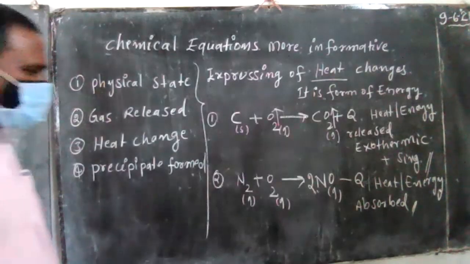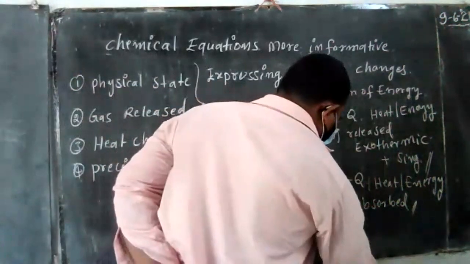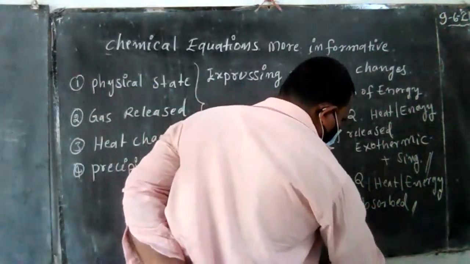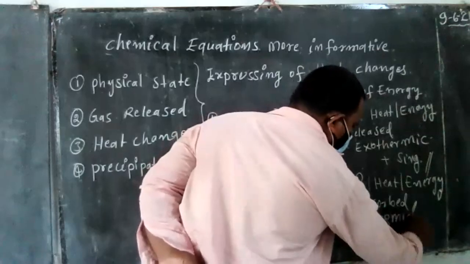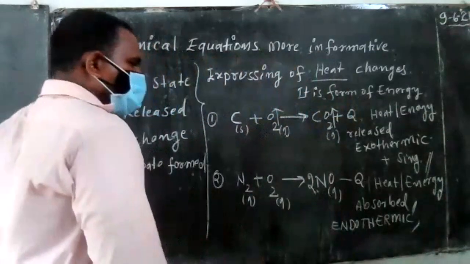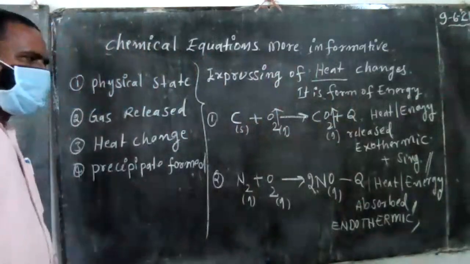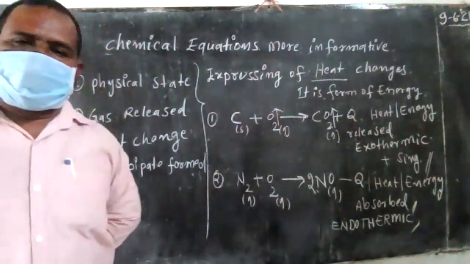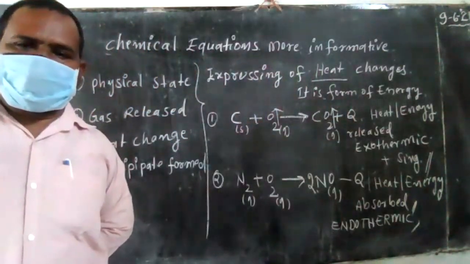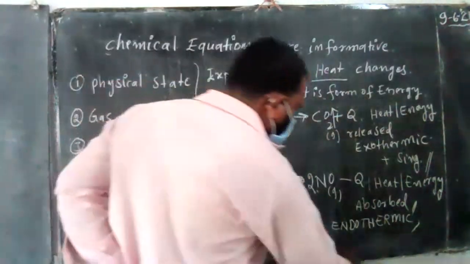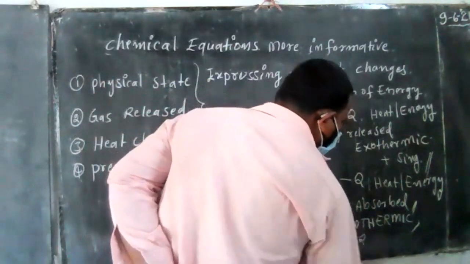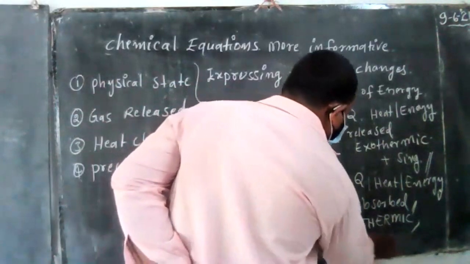So heat energy absorbing means this is an endothermic chemical reaction. Endothermic means nothing but a minus Q or minus sign.